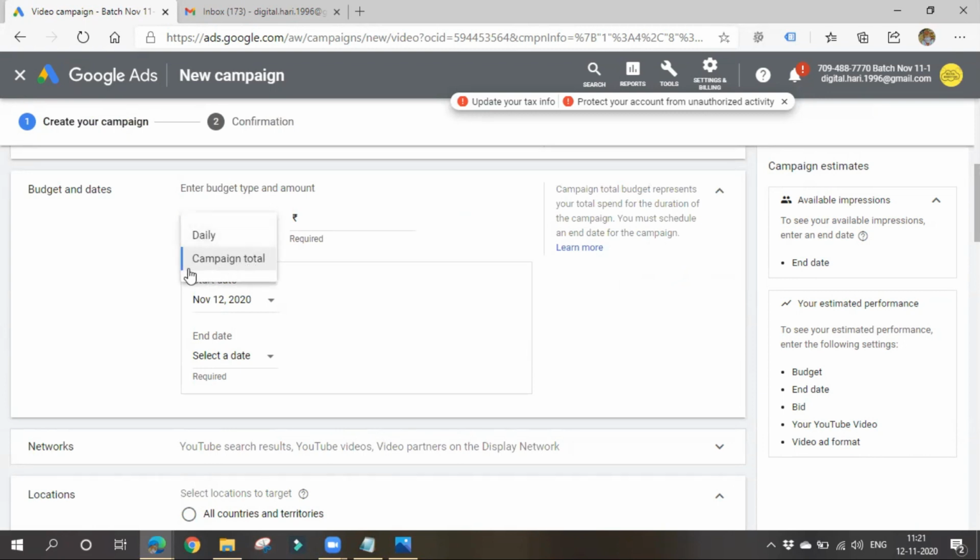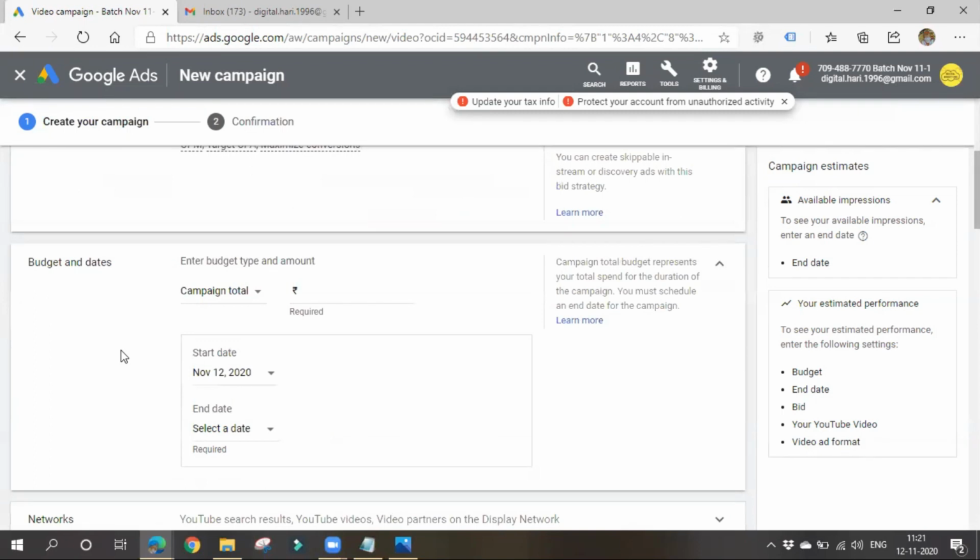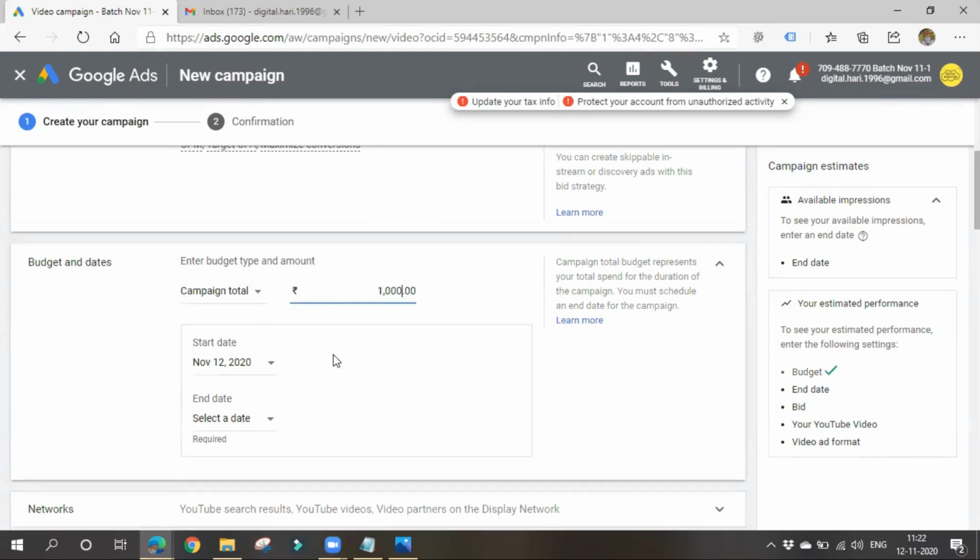You can give a campaign total budget, meaning if you want to run your campaign for a total of 3 days, how much I want to spend across those 3 days. For the total campaign I want to spend this much amount, or else you can give a daily budget, meaning daily I want to spend this much amount. I'll give campaign total. Here we have to specify the start and end date. In other campaigns like search network or display network, there is no need to specify the end date.